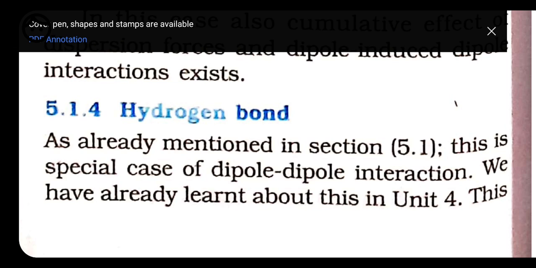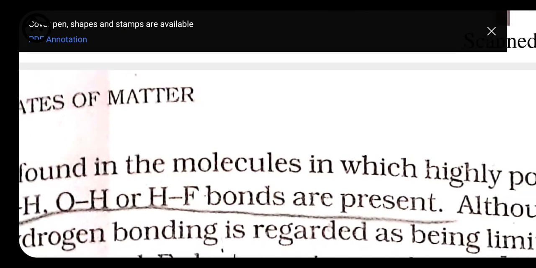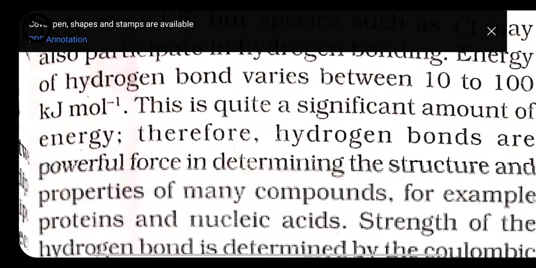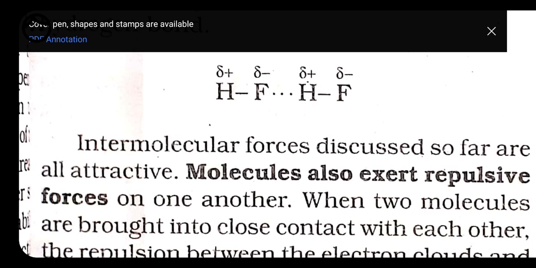So we can define hydrogen bond as the attractive force between a hydrogen atom and a highly electronegative atom. There are certain conditions necessary for the formation of hydrogen bond. First, a hydrogen atom should be attracted to a highly electronegative atom, that is fluorine, oxygen and nitrogen. Second, a lone pair must be present on the electronegative atom.